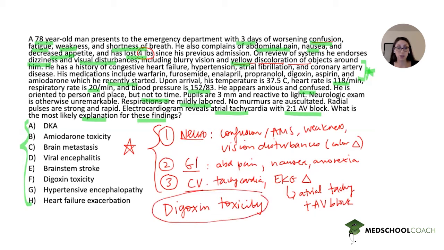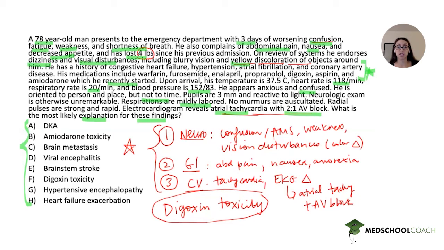So this is a hard question because you either know what this toxidrome looks like or you don't. And if you don't, it's a very confusing picture because it includes multiple different systems. But if you do, it's a slam dunk. So after reviewing this video, I hope that you're able to recognize this constellation of findings if it appears on your exams afterwards. So a constellation of neuro, GI, and cardiovascular findings with some of these very specific findings that I mentioned.